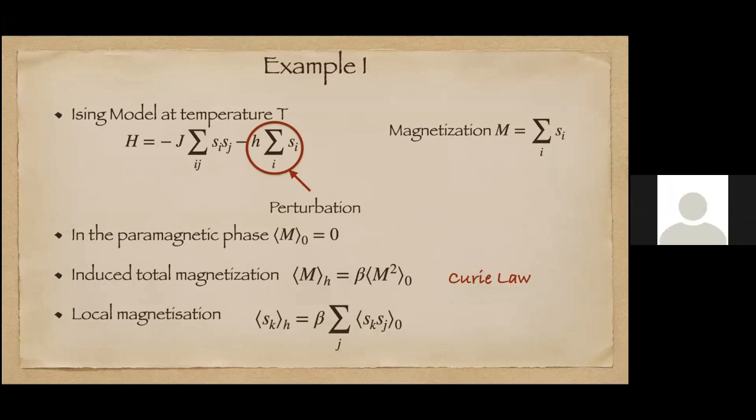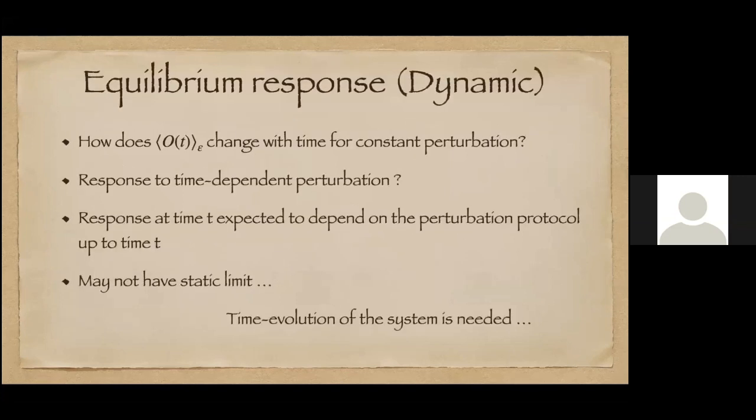And this formula is true in the paramagnetic and ferromagnetic phase, any of the two phases. Within, yeah, deep within the... But in the ferromagnetic case, of course, there is an average magnetization also without the perturbation. But in the ferromagnetic phase, even without H, there is a magnetization. So the equation M0 is 0 will not be true anymore. Yes. Okay, thank you.